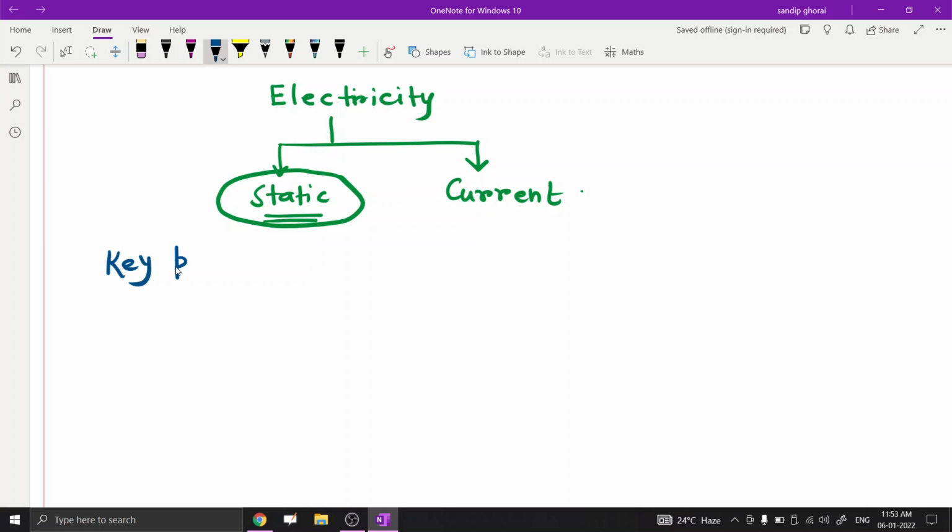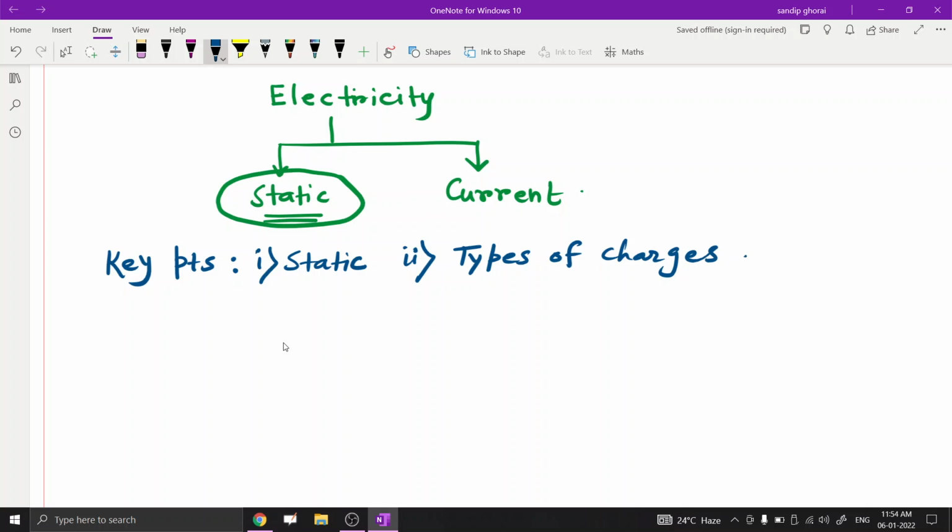So, first are the key points. The first one is to define static electricity. The second is types of electric charges. The third is properties of charges, that means attraction and repulsion of charges.